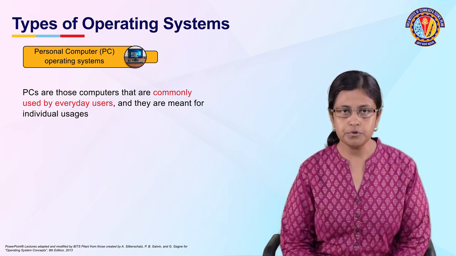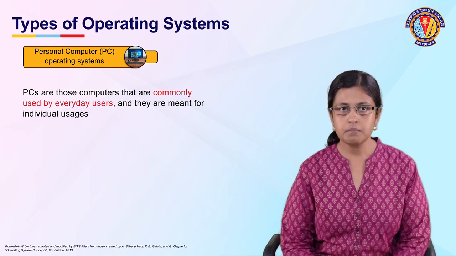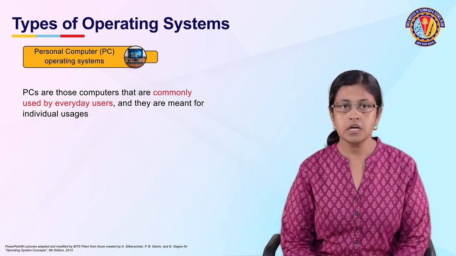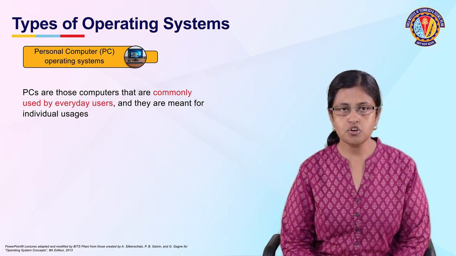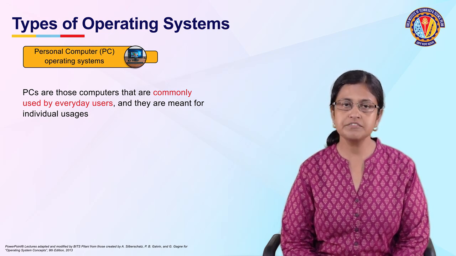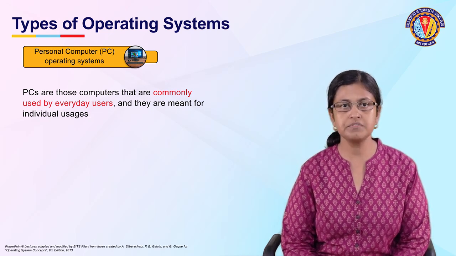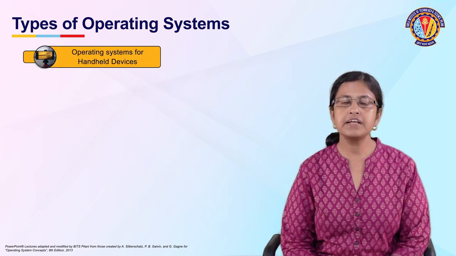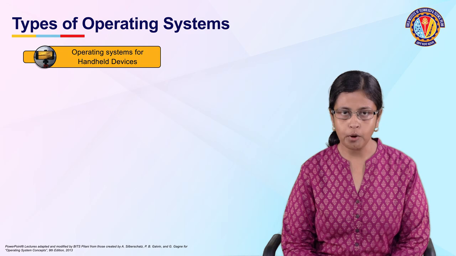PCs are those computers that are commonly used by everyday users and they are meant for individual usage. The operating systems that are installed on such computer systems are definitely different from the ones that we find on mainframe systems.